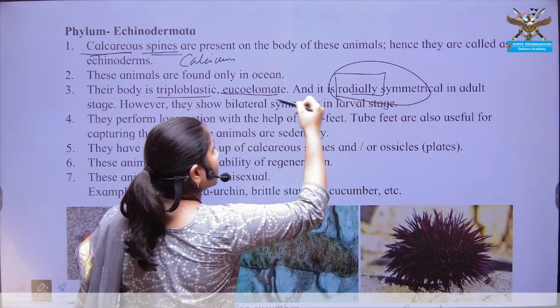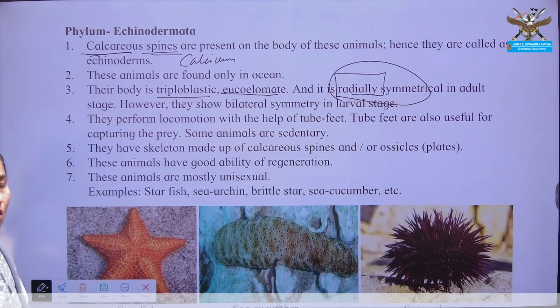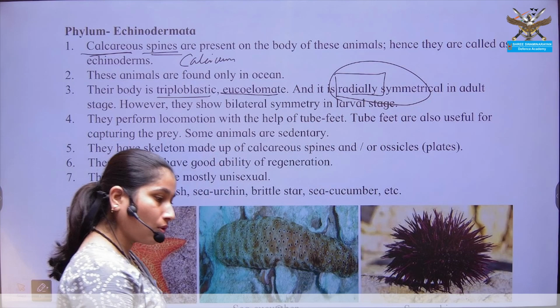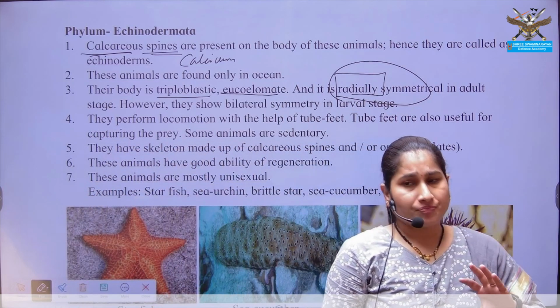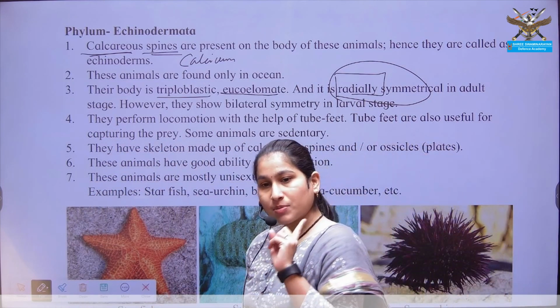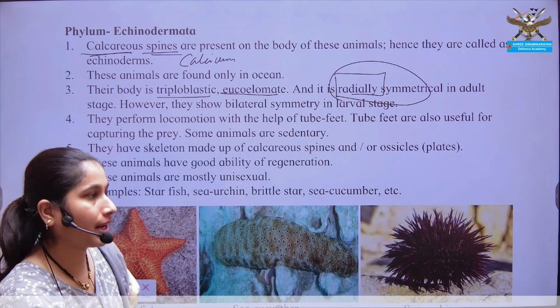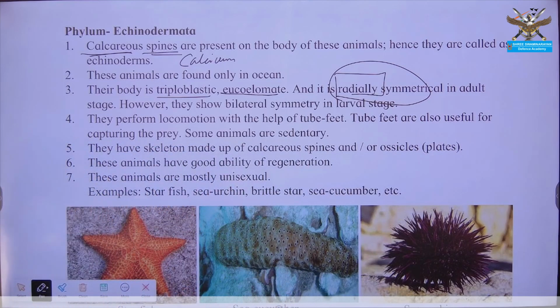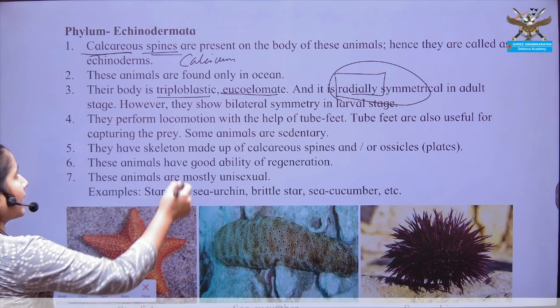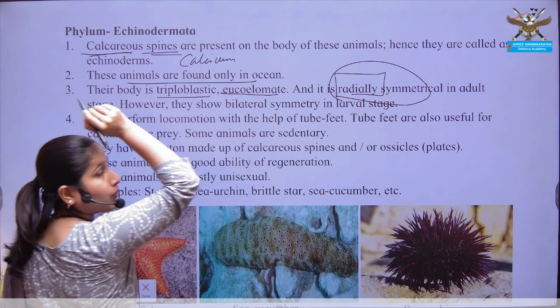Here symmetry changes. The body can be divided into two equal halves, but along more than one plane. Again, what type of habitat is it?